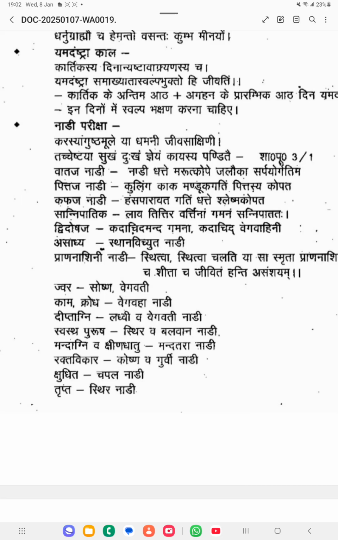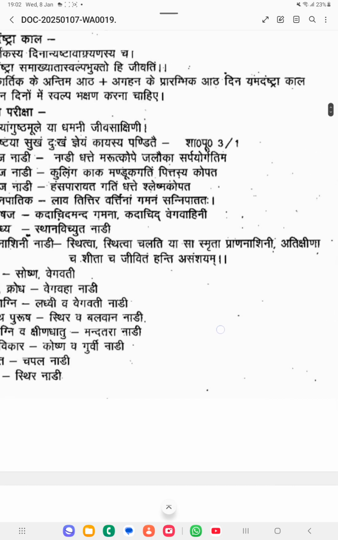Then Dvidoshaja: sometimes you will get very slow movement, sometimes very fast movement. Such irregularity indicates Dvidoshaja predominance. Then Prana Nashini Nadi.